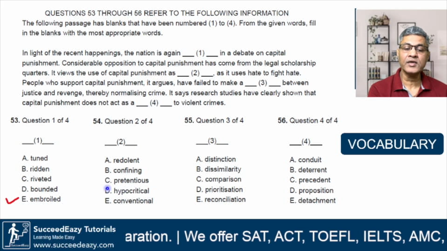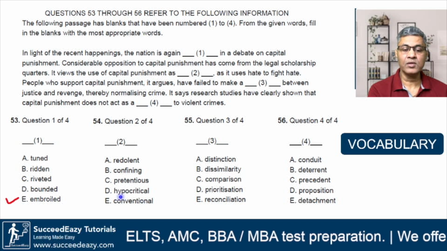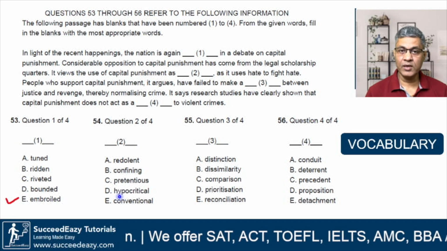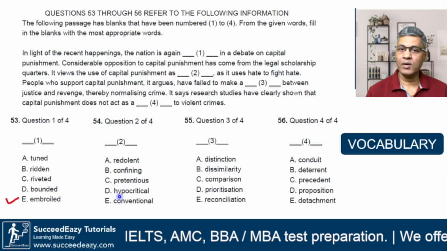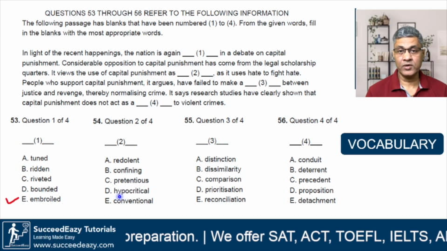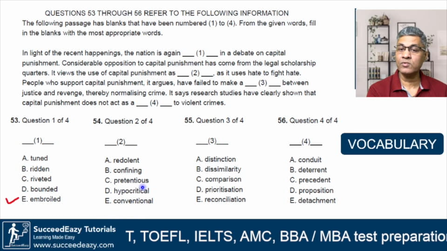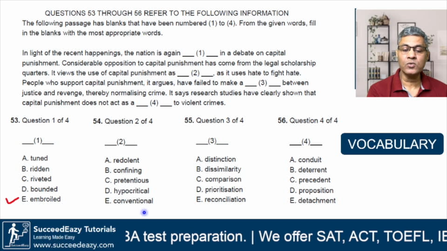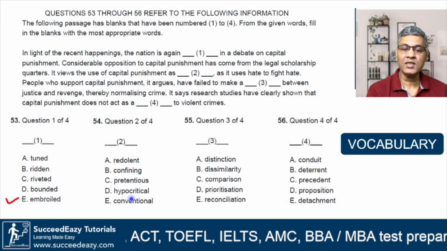Why? Because the meaning of hypocritical is that you say that you believe in something, but actually you don't do that. For example, maybe you say that you are very benevolent and you want to help the poor, but actually you are very greedy. You don't do anything for the masses. You are just focused on yourself, you are self-centered, then you are hypocritical. So here it uses hate to fight hate. Let's look at the other word also before we finalize hypocritical. Conventional. Punishment is conventional? No, conventional meaning as per the convention, right? It is not. So here the word hypocritical fits the bill perfectly.